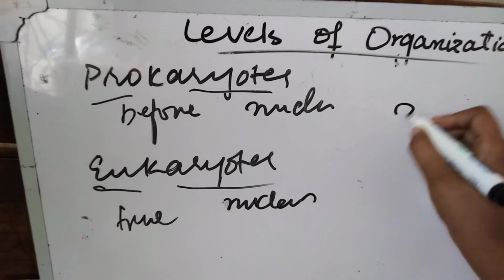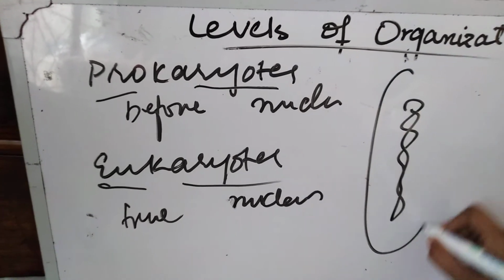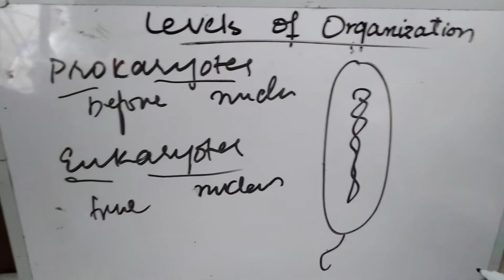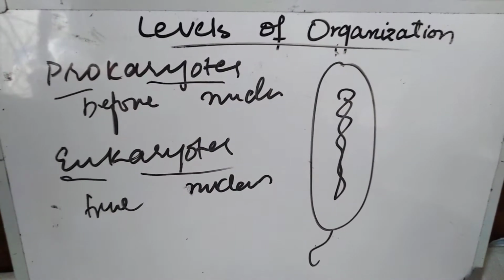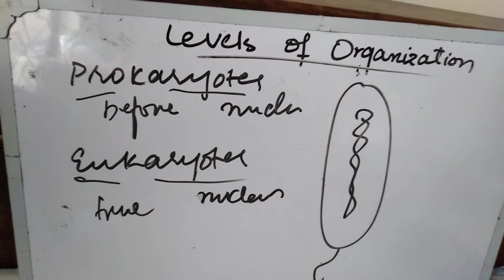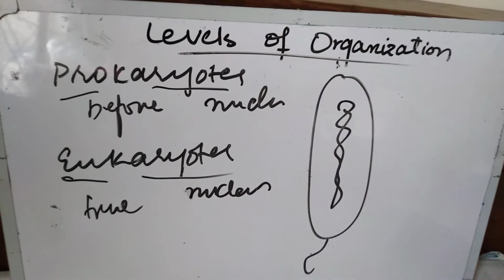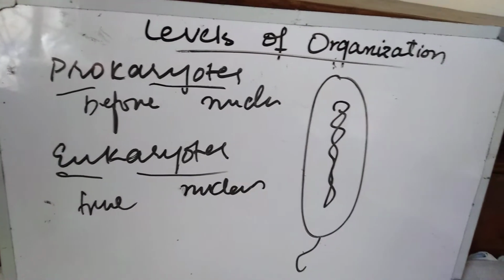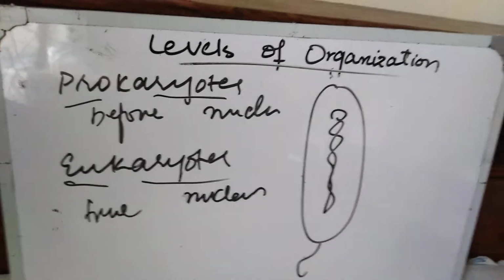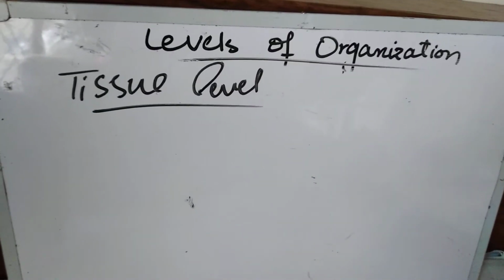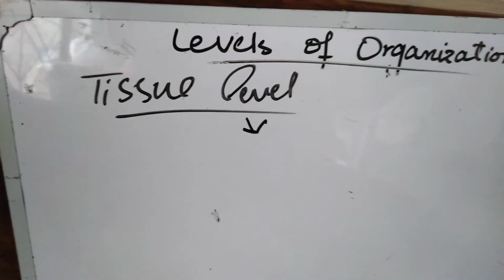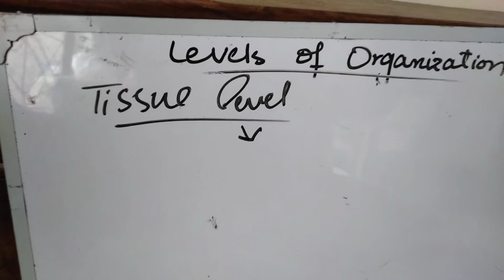It means the cells which do not have a prominent nucleus are known as prokaryotes, like bacterial cells. While in eukaryote cells we can easily take the example of plant tissue or animal tissue. Both are examples of eukaryote cells because they have a prominent nucleus present in the center of the cell, which is responsible for the proper functioning of the cell. Is it clear now? After cell level there comes a tissue level. Tissue level may form when many cells combine together.